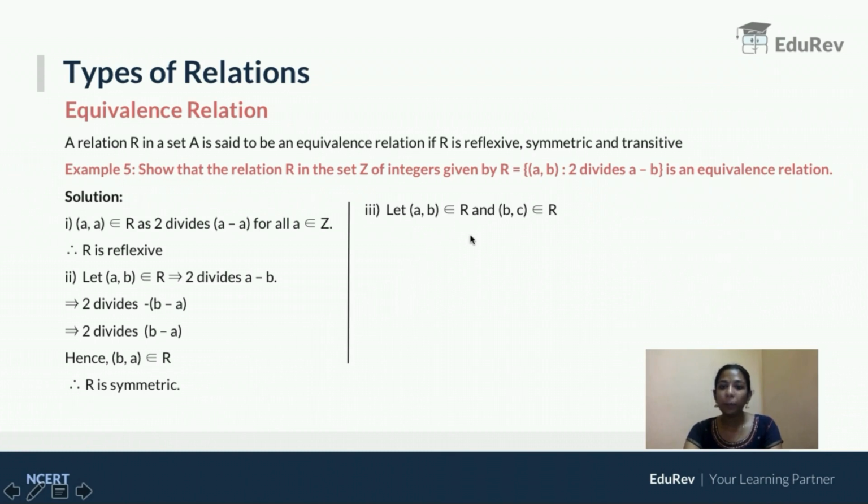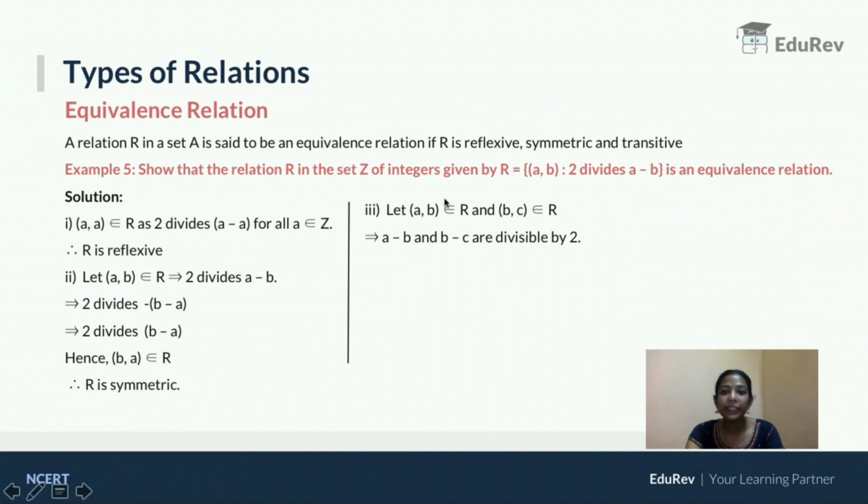Let (A, B) belong to R and (B, C) belong to R. If we are able to prove (A, C) belongs to R, then we can say the given relation is transitive, right? But if (A, B) belongs to R, what can I infer? 2 divides A minus B. And if (B, C) belongs to R, what can I infer? 2 divides B minus C, right? So the same thing, how can I put it in another way? A minus B and B minus C are divisible by 2. If some numbers are divisible by 2, what can I know about those numbers? They are even numbers because only even numbers will be divisible by 2.